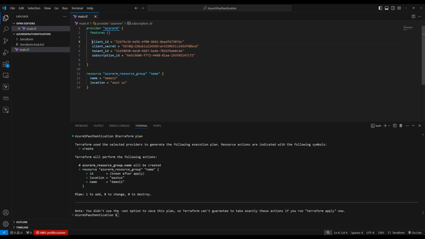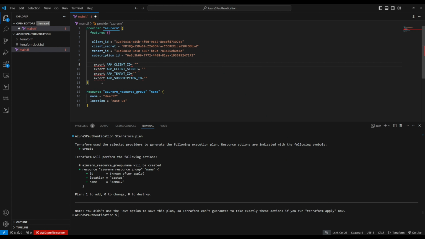So hard coding the credential this way is not a good idea. So we can provide it through environment variable. So we're going to pass it through environment variable. So export ARM_CLIENT_ID. So these are the things we will pass. So client ID will be this one. Copy, paste this one. Client secret will be this one. Copy, client secret. Tenant ID is this one. Paste, and subscription ID. So we need subscription ID for B.